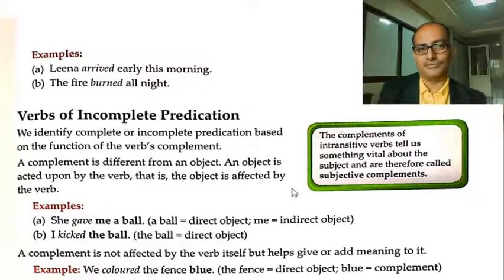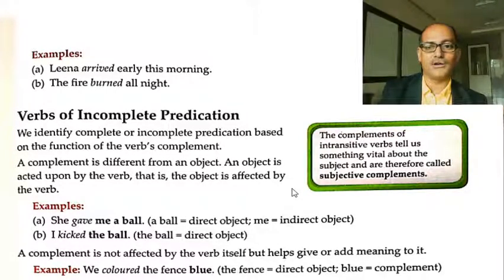When there is no object, the verb is intransitive, and these complements of intransitive verbs tell us something vital, meaning important, about the subject, and are therefore called subjective complements. We identify complete or incomplete predication based on the function of the verb's complement.